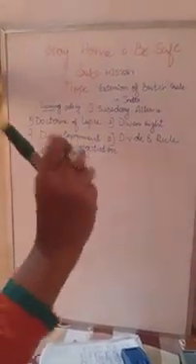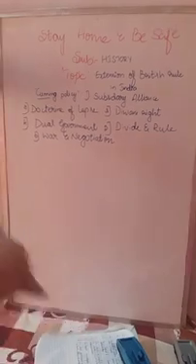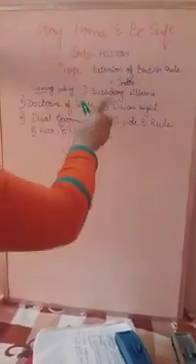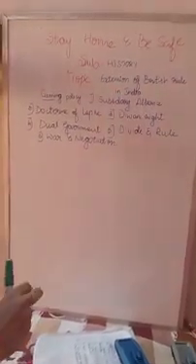So what is meant by subsidiary alliance? If any king lost the war, if he was defeated in the war, then his whole kingdom and administration had to go to the British, and the British army was to be looked after by that defeated king. That is called subsidiary alliance.